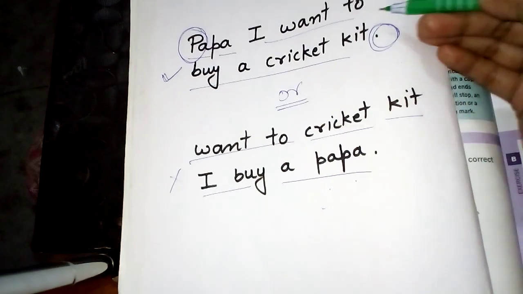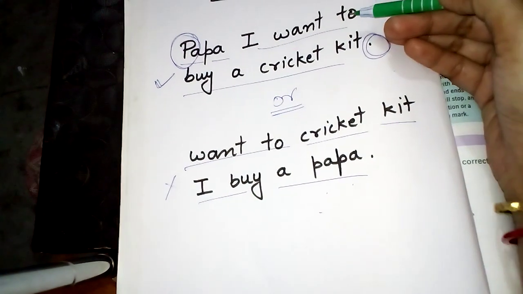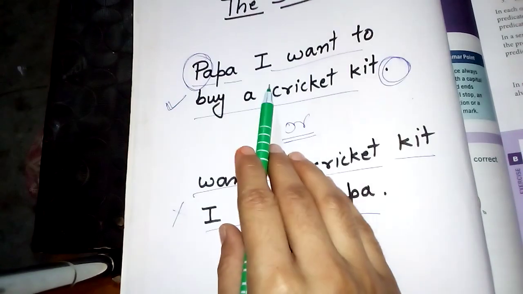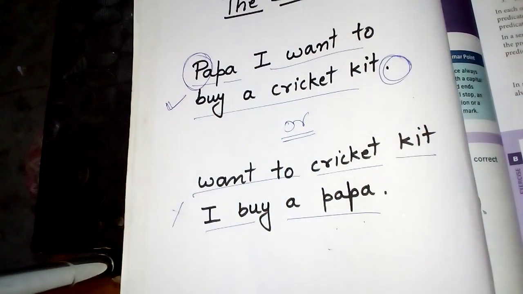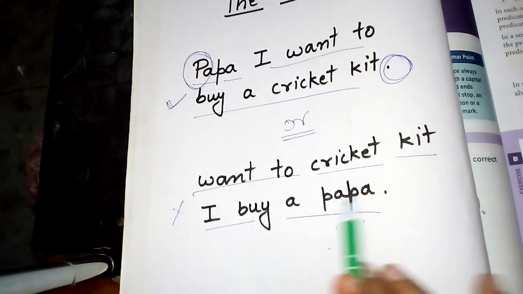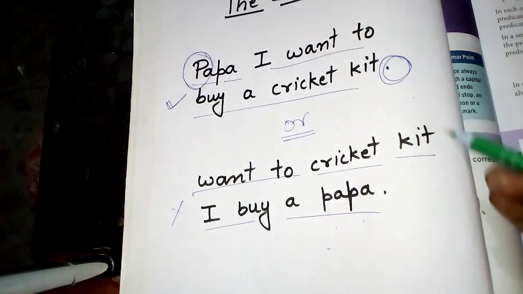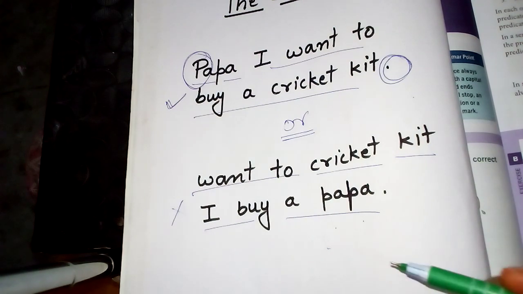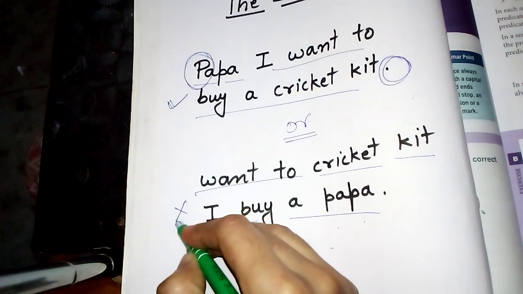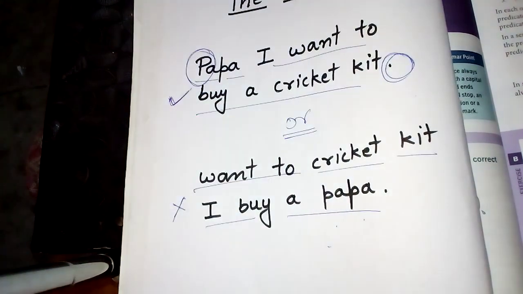So when we read both the statements, in the first statement it is written, Papa, I want to buy a cricket kit. This statement makes proper sense. Clearly it says that you want to buy a cricket kit. But when we read the second statement, want to cricket kit, I buy a papa, this statement does not make proper sense. So the second one is the wrong statement and the first one is the right statement.